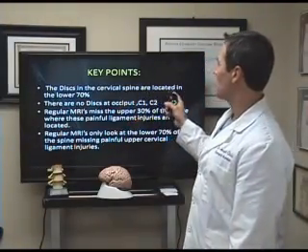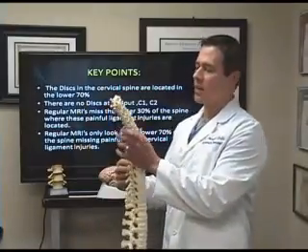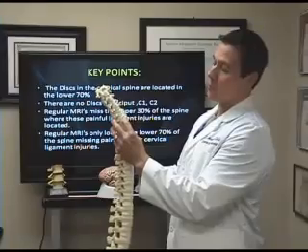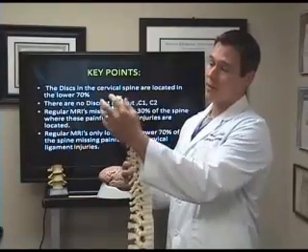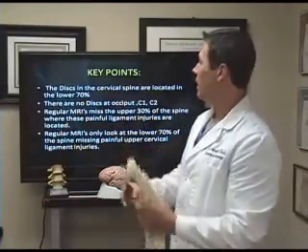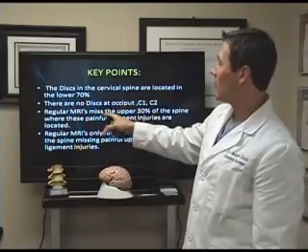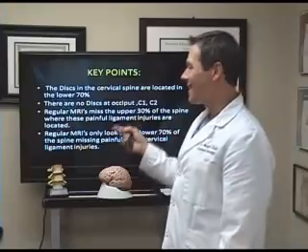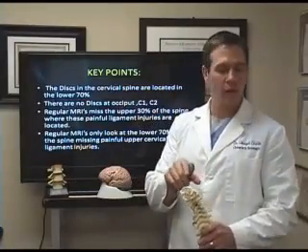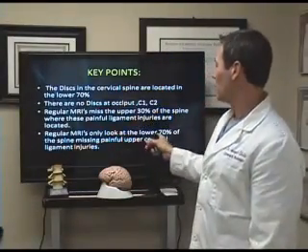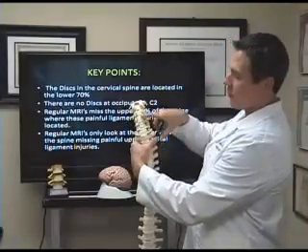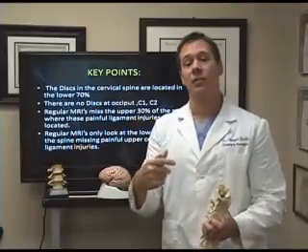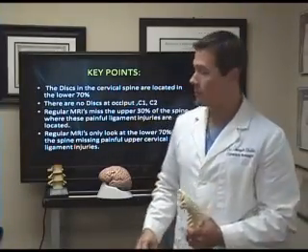A lot of your patients are complaining of these things, a lot of our patients that come in. The discs in the cervical spine are located in the lower 70%. You only have discs from C3 in the cervical spine down to T1. You don't have discs at occiput, C1 and C2. Again, there's no disc there. Regular MRIs miss the upper 30% of the spine, where these painful ligaments are, so they're completely missed. Regular MRIs only look at the anterior 70% and the discs in there. They miss these injuries. They're not the proper scan to look at those ligaments.